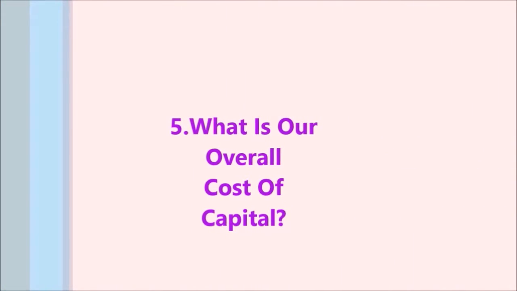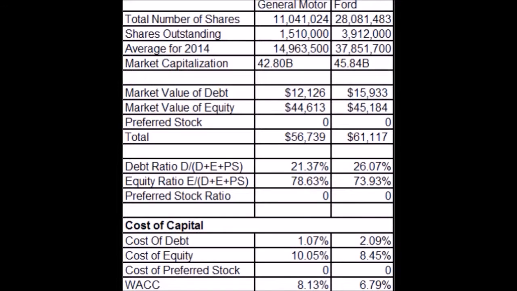And we're looking at Ford versus GM. Ford has a smaller beta compared to GM because Ford is shown to be less risky compared to the market. The weighted average cost of capital for GM is 8.13, which is significantly higher than Ford due to the high cost of equity it has in comparison to Ford.